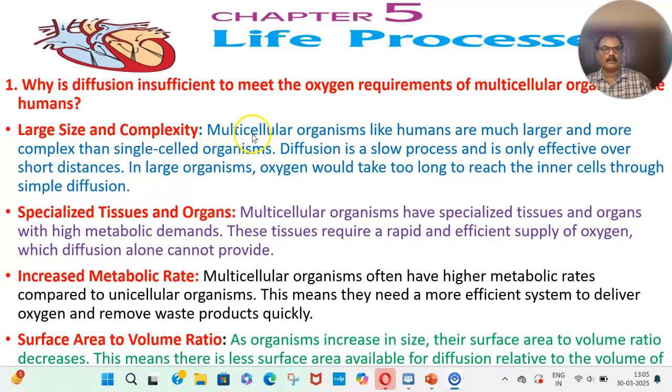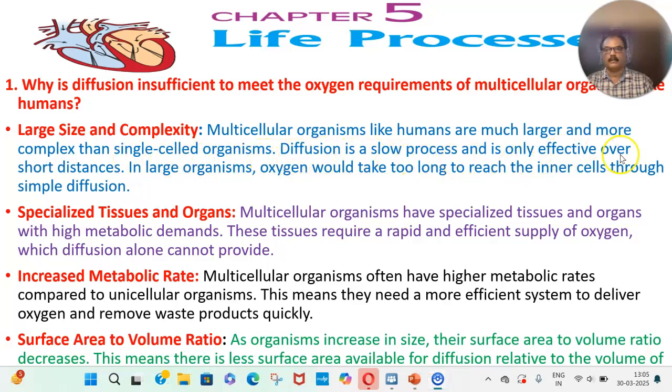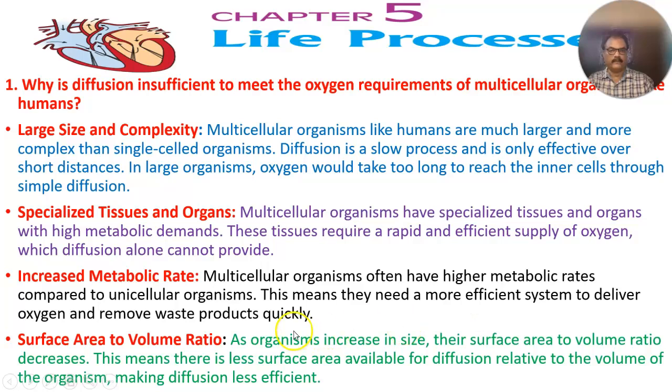Large size and complexity. Multicellular organisms like humans are much larger and more complex than single-celled organisms. Diffusion is a slow process and is only effective over short distances. In large organisms, oxygen would take too long to reach the inner cells through simple diffusion. Specialized tissues and organs. Multicellular organisms have specialized tissues and organs with high metabolic demands. These tissues require a rapid and efficient supply of oxygen, which diffusion alone cannot provide. Increased metabolic rate. Multicellular organisms often have higher metabolic rates compared to unicellular organisms. This means they need a more efficient system to deliver oxygen and remove waste products quickly.